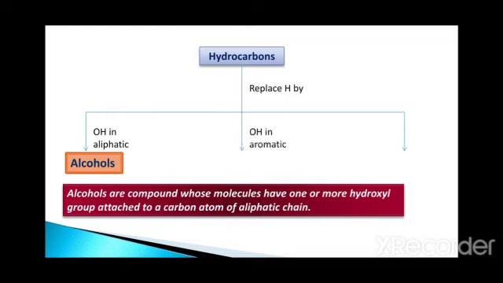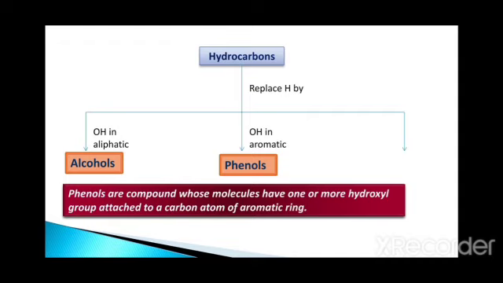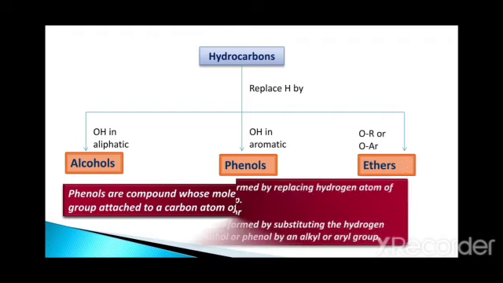OH in aromatic compounds, that is phenol. Phenols are compounds whose molecules have one or more hydroxyl groups attached to a carbon atom of an aromatic ring. And alkoxy or aryloxy, then it is called ether.